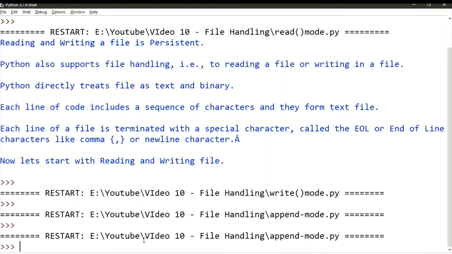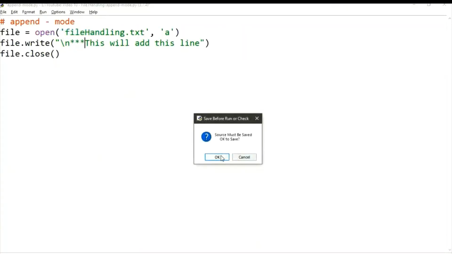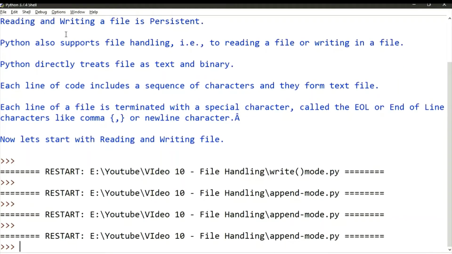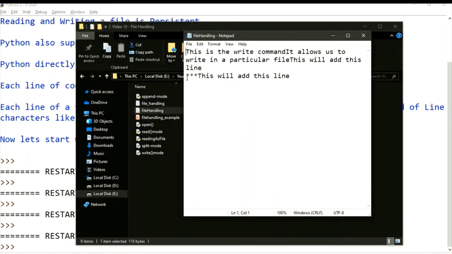Let me run it first. Now let us see file handling. So we got a line feed and we have a star. This will add this line. Is that clear? So this is how we append a file.